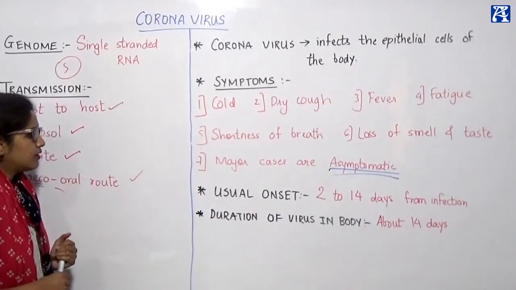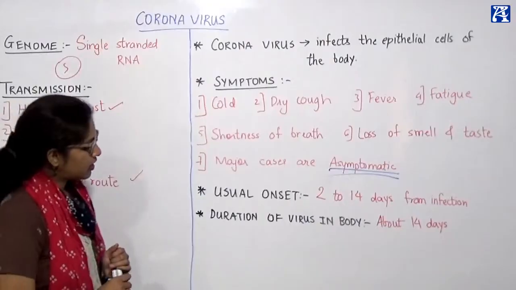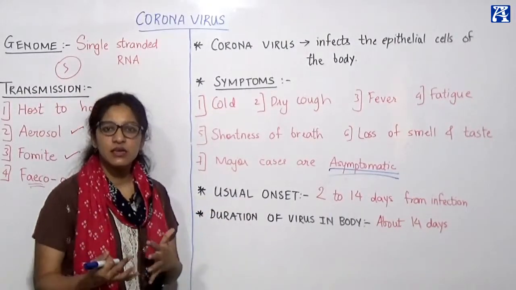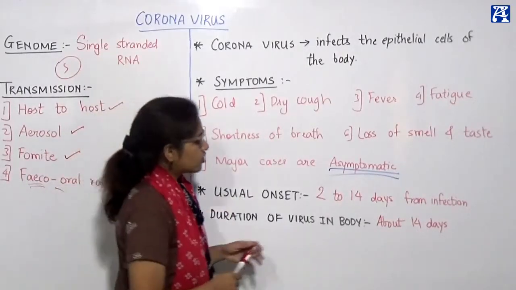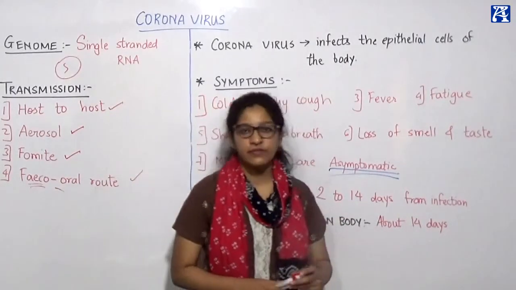Okay, then usual onset. When does the disease begin, or how does the disease start, right? Usual onset is on the 2nd to 14th day of infection, right?